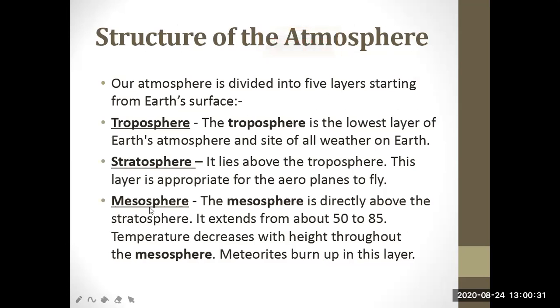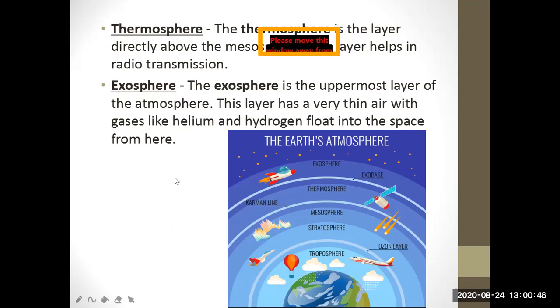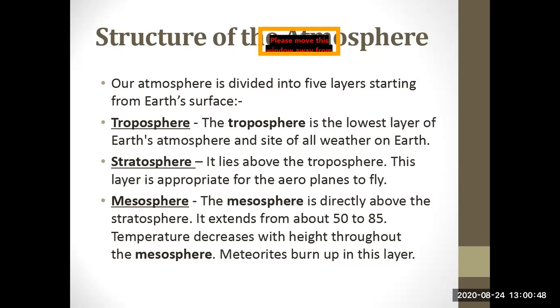That is a very important layer. The mesosphere is directly above the stratosphere. It means this is the third layer. It extends from about 50 to 85 kilometers, and temperature decreases with height throughout the mesosphere.